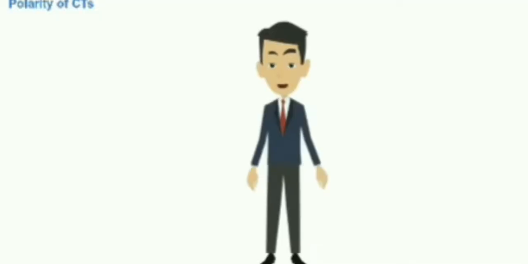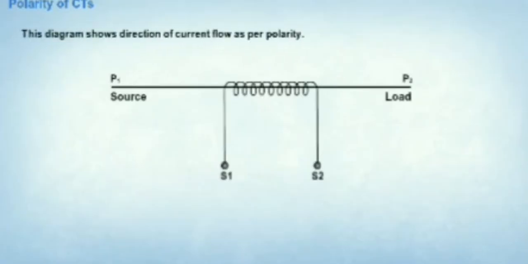Let us now discuss the polarity of CTs. Every instrument or equipment has the direction of current flow marked on it. This diagram shows the direction of current flow as per polarity. As you can see, there are two primary connections, one for the source denoted by P1 and the direction towards which it flows denoted by P2.